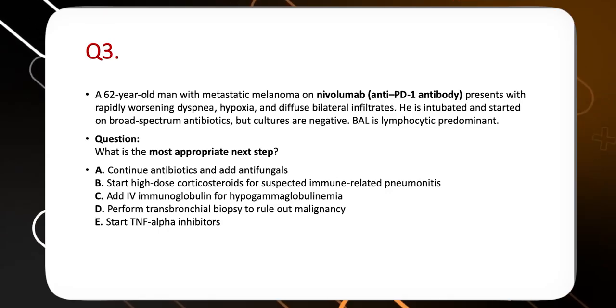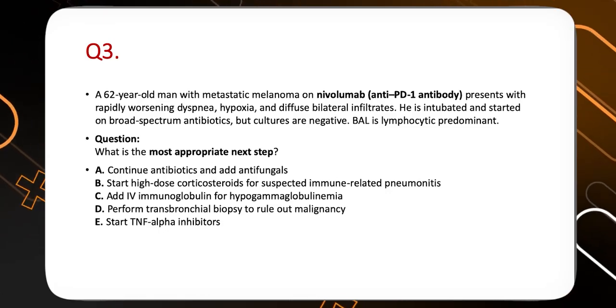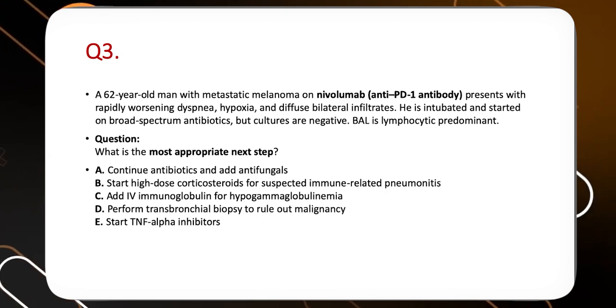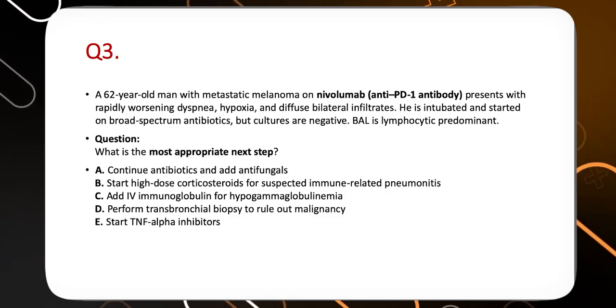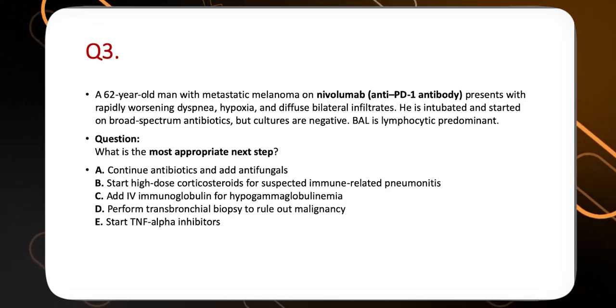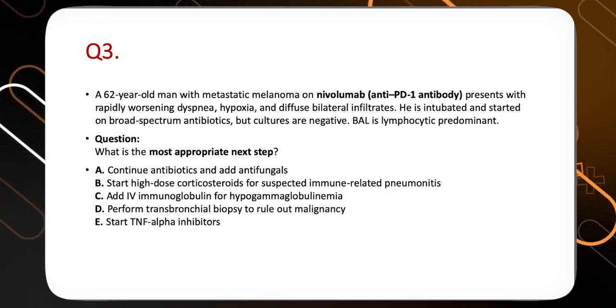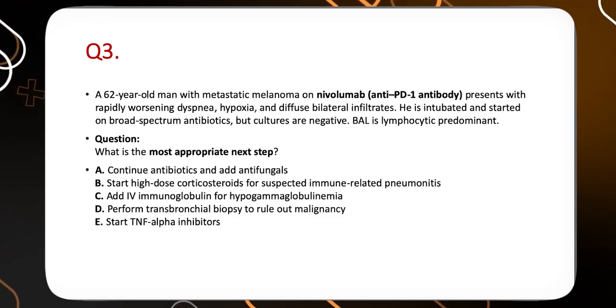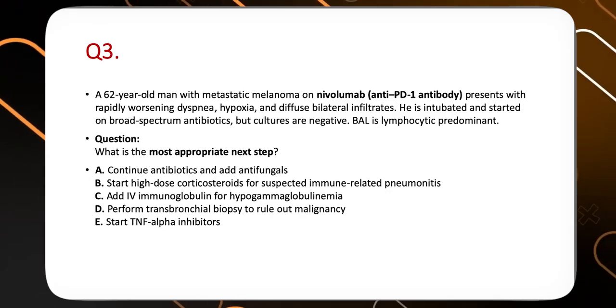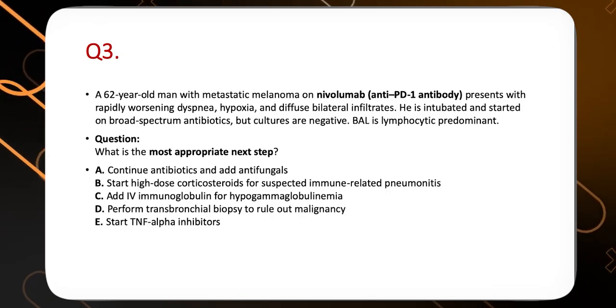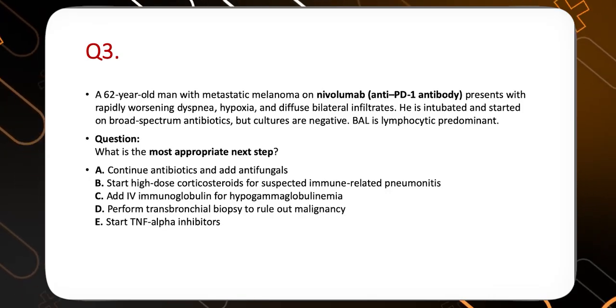These are very common medicines, prescribed nowadays in advanced malignancies. Now, what is the next appropriate step in these patients? Continue antibiotics and add antifungals; high-dose corticosteroid for suspected immune-related pneumonitis; IVIG for hypogammaglobulinemia; or perform a transbronchial biopsy to rule out malignancy and start anti-TNF alpha.